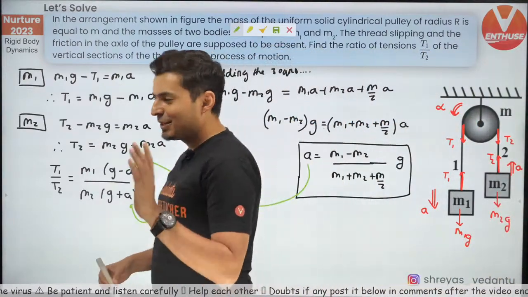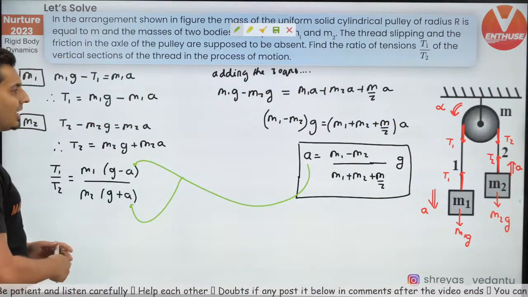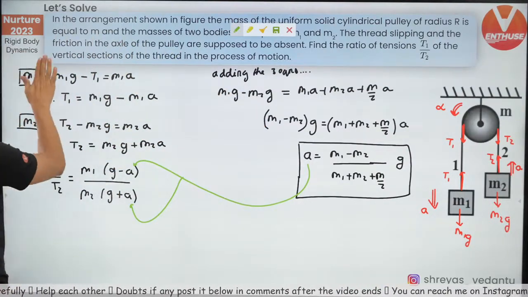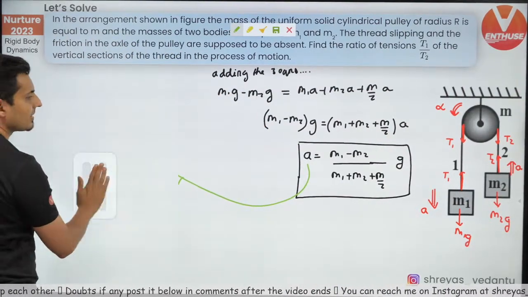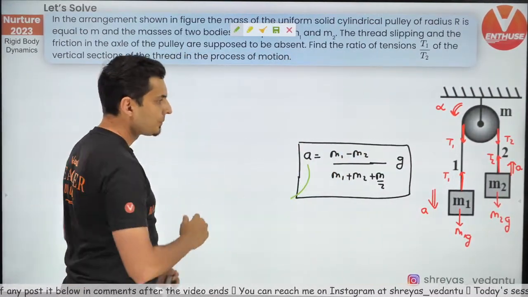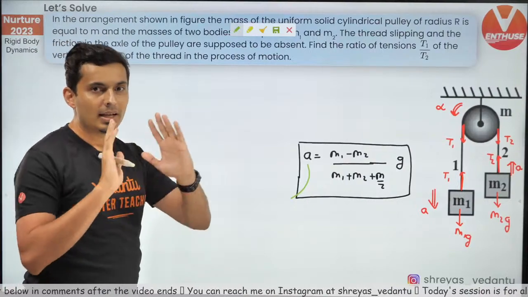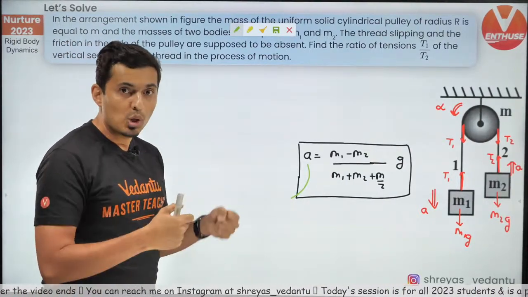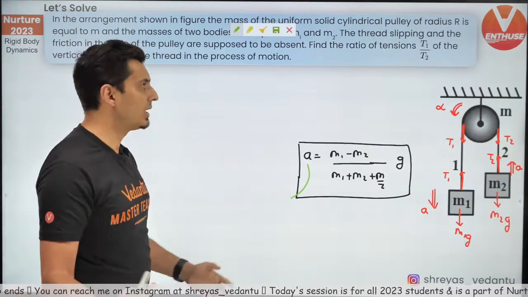Now I'll tell you, this trick helps you a lot in figuring out the acceleration and avoids all the unnecessary trouble. So let's just ignore all these things, it's not needed anymore. It's basically the opening up method: bigger pulling force minus opposing force upon total mass.